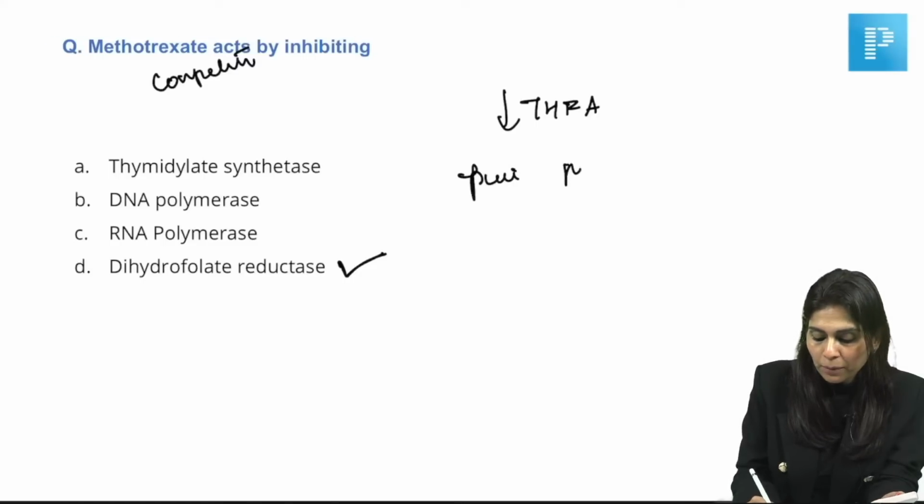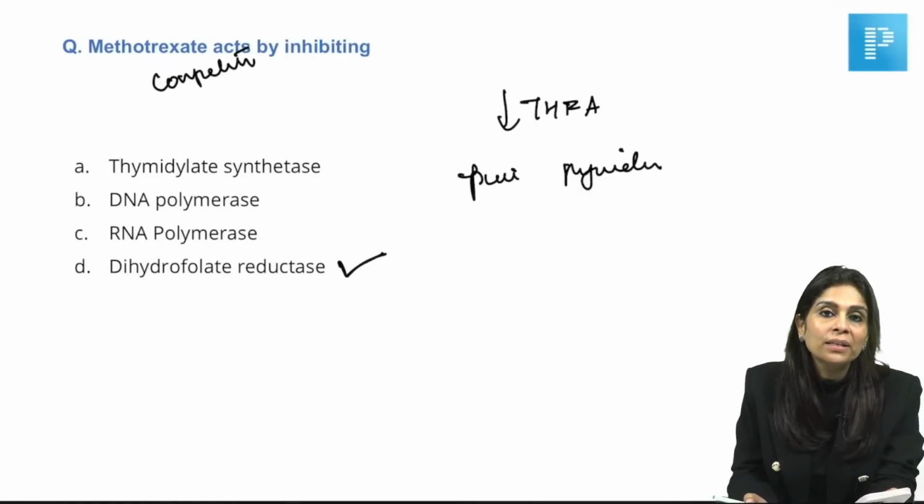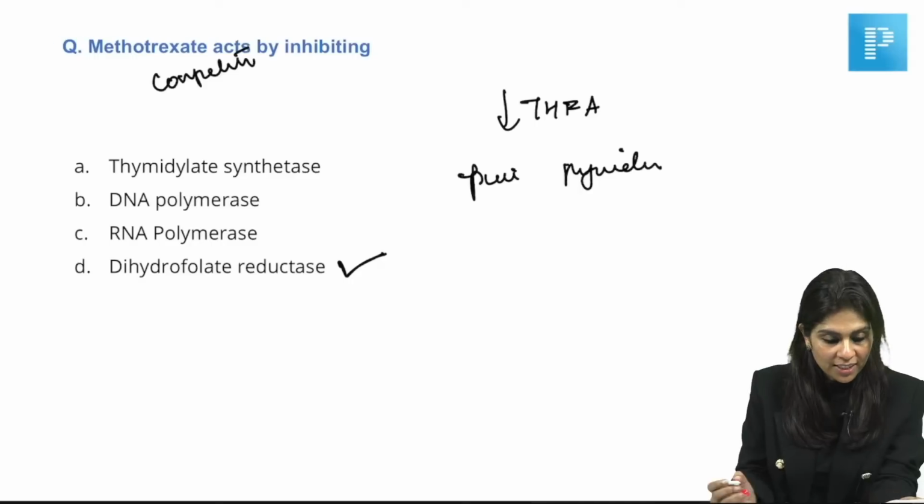Purine ring and pyrimidine ring cannot be synthesized. Without purine and pyrimidine ring, replication cannot happen. So, actively dividing labile cells get affected, and your neoplastic cells come under this category. They get affected. That is how methotrexate acts as an anti-neoplastic drug. It's a competitive inhibitor of dihydrofolate reductase.